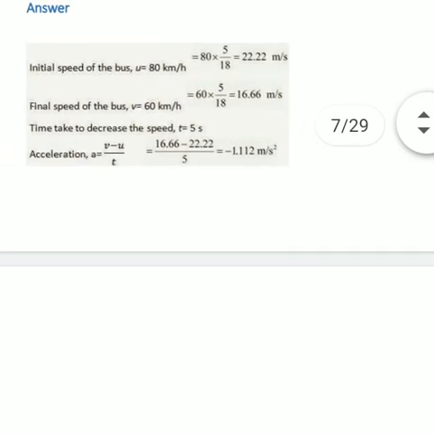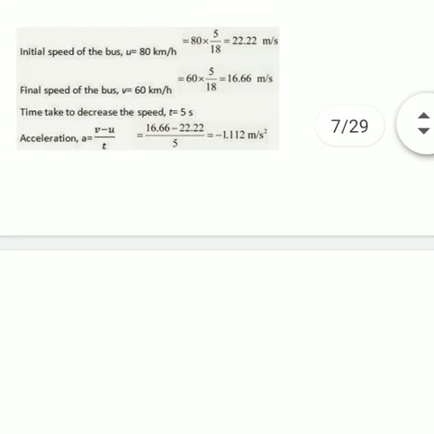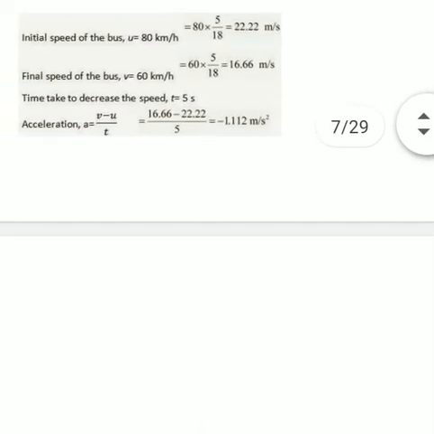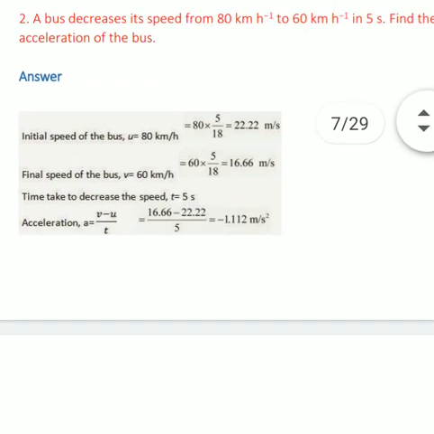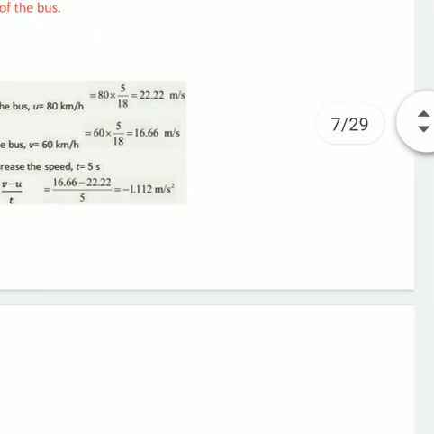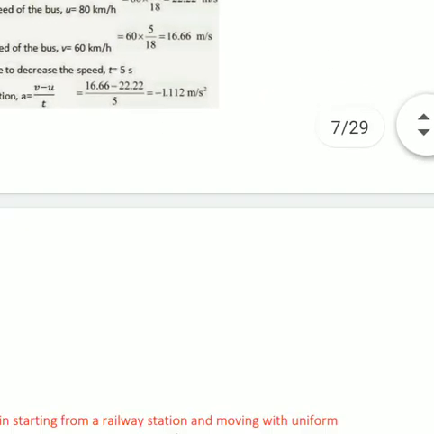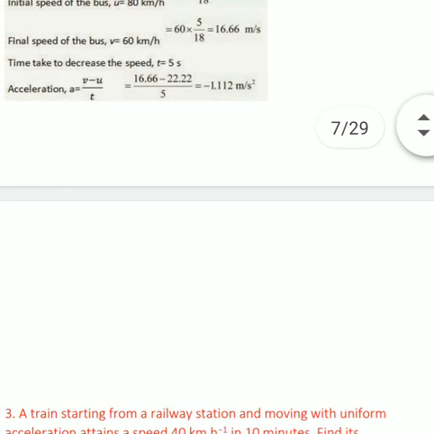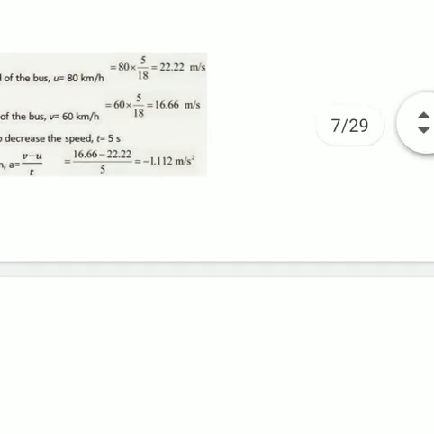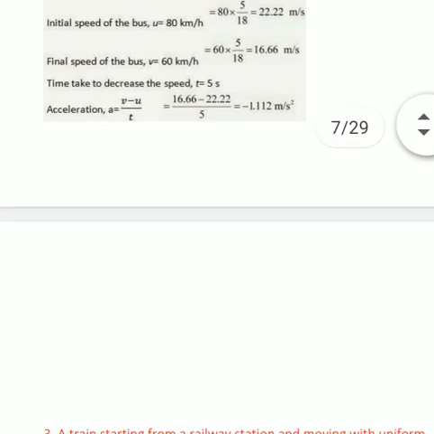Next question, numerical question, very important questions related to acceleration. Dear student, firstly you have to know the meaning of acceleration. Acceleration means rate of change of velocity per unit time. So here, a bus is decreasing its speed, initially 80 km per hour, after that 60 km per hour in 5 seconds. Means the bus decreases its speed from 80 km per hour to 60 km per hour, and the time taken by the bus is 5 seconds.